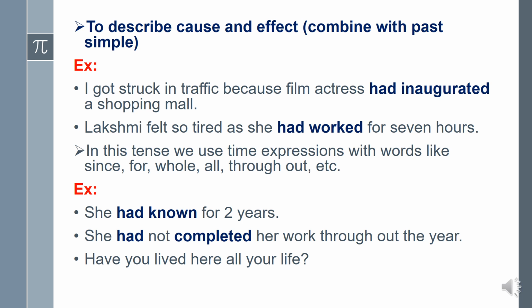She had known for 2 years. Here we use the word for. She had not completed her work throughout the year. Throughout is also a time expression we use in past perfect tense. Had you lived here all your life? Here, what is the time expression we used? All. The word all is used here in past perfect tense.